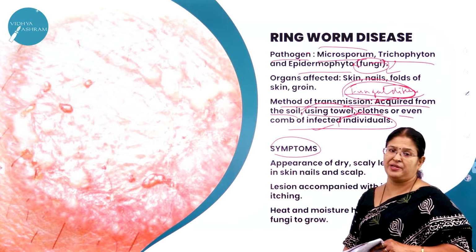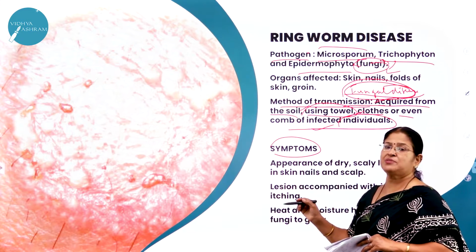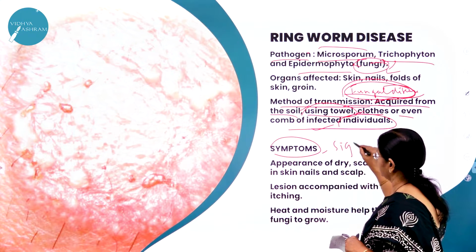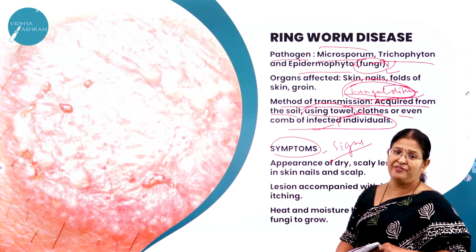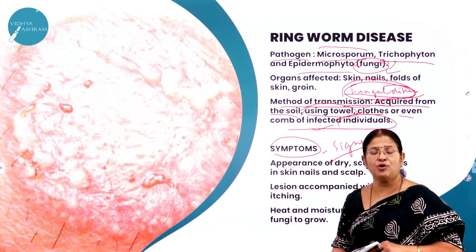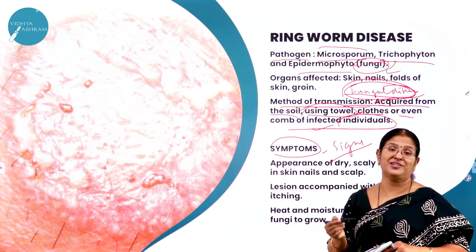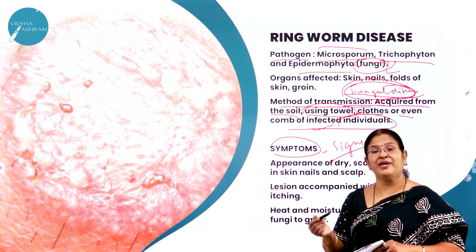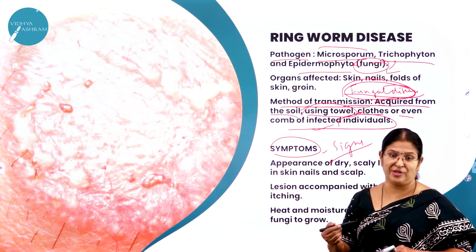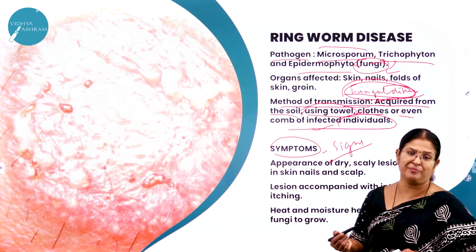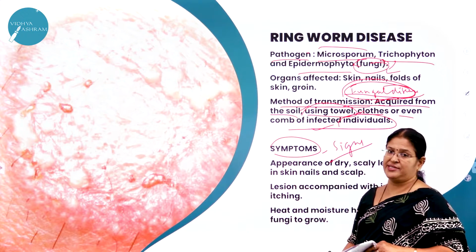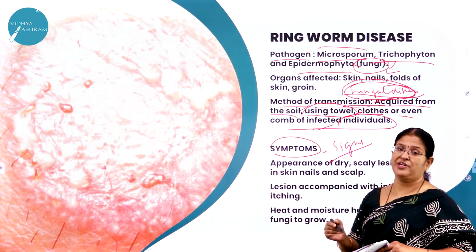Now what is the appearance? What do you mean by symptoms? Symptoms are nothing but the signs which a disease will exhibit. It is a very important feature of a disease. Whenever you go to a doctor, the doctor first asks for the symptoms or signs. Based on the symptoms and signs you tell, the doctor will diagnose the disease and give proper medication or treatment for that particular disease, right? So signs and symptoms are very, very important.